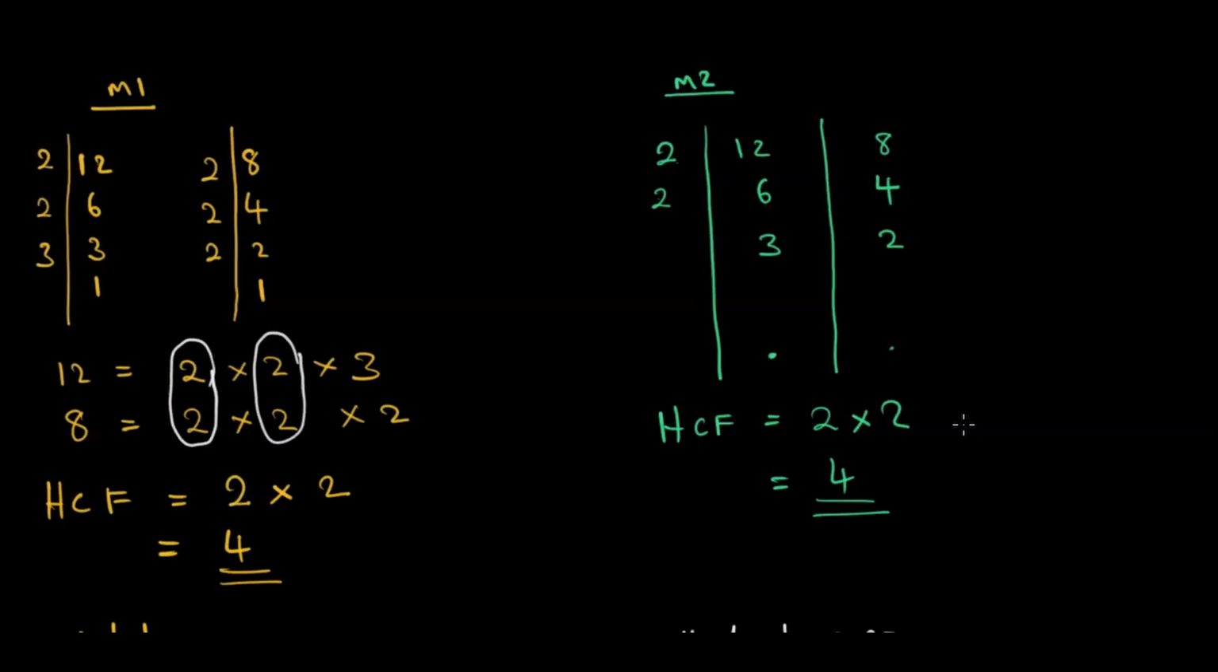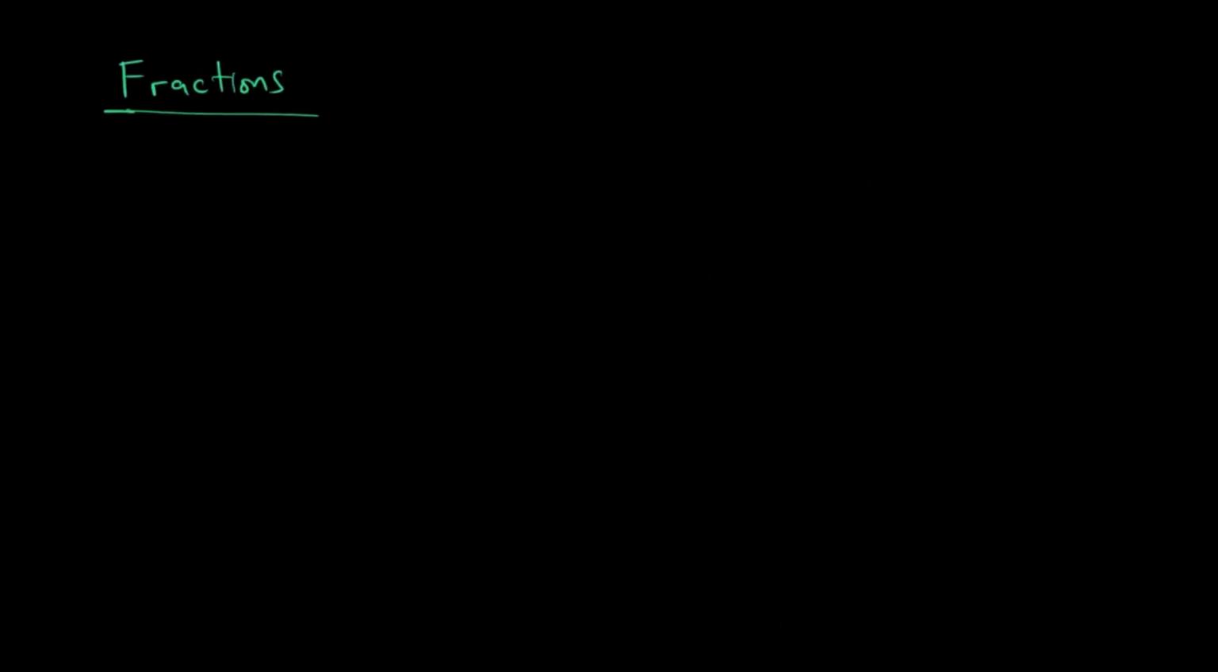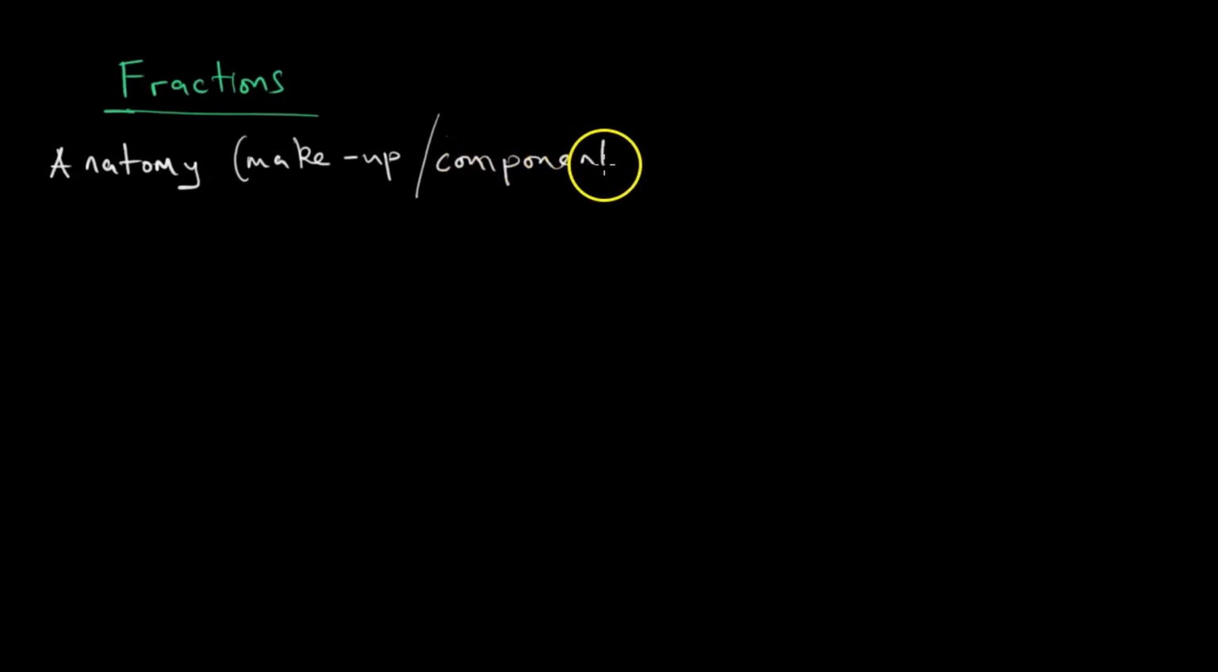What we have to do now is we have to look at fractions. To understand a fraction, we should understand its anatomy. So we first look at the anatomy. Kana chiti anatomy, tongotaura pamusoro pe the make-up kana kuti components of a fraction. What are the components of a fraction?